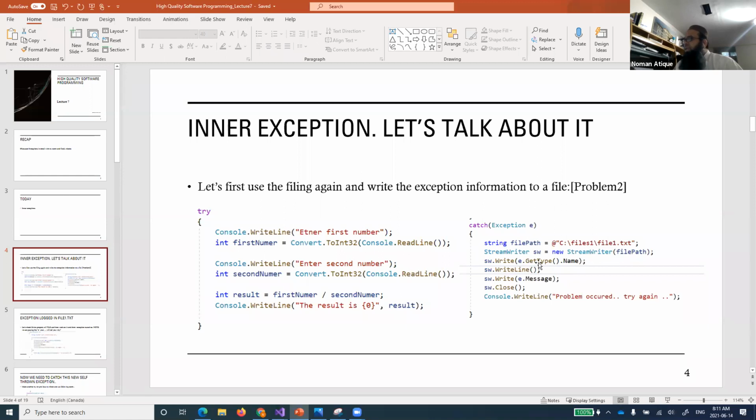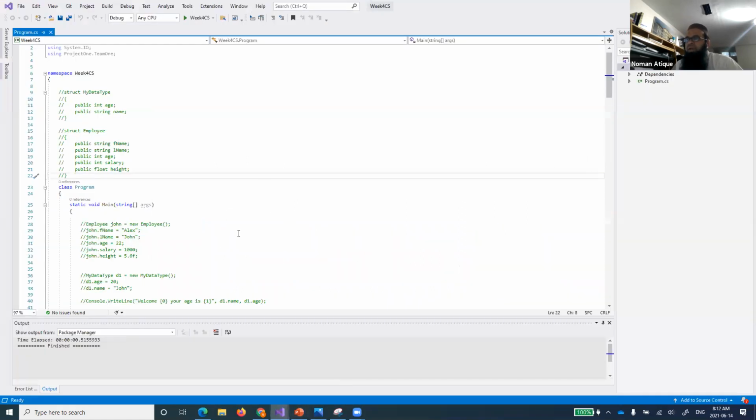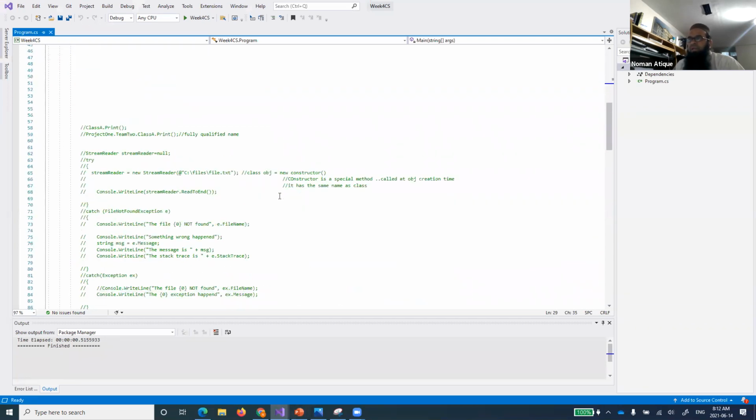So first of all, we are taking the e.GetType. E is what? Exception. Get the type of that name, and then add a new line in the file, and then write e.Message. So you write the name of the exception, and also the message that has been produced by this exception, and then you can close that stream reader and stream writer, and then Console.WriteLine problem occurred, try again. So this was a program that we saw in our last class.